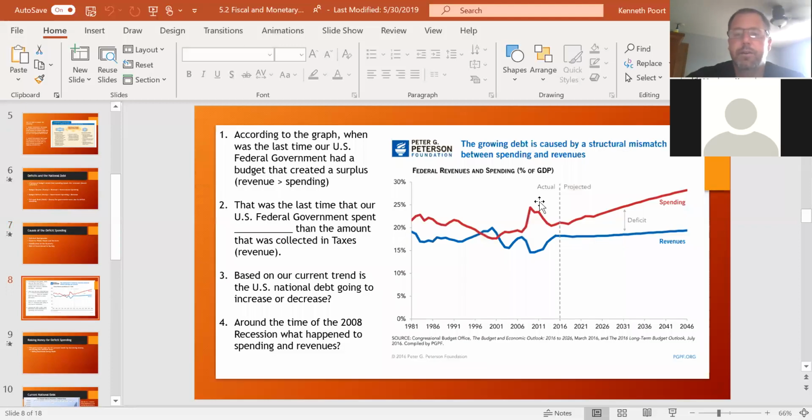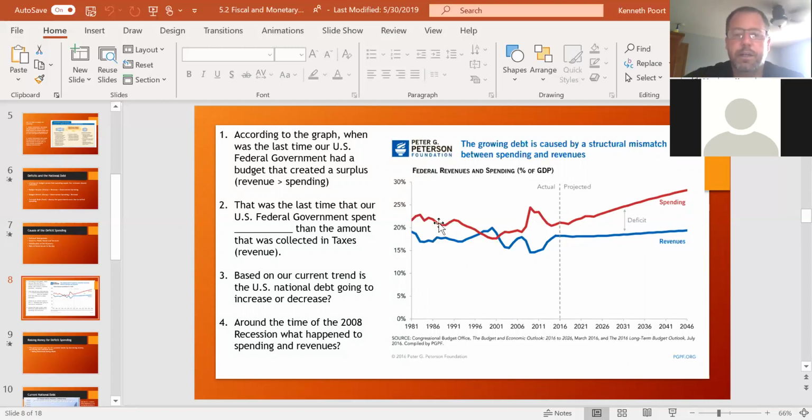So this graph here, I'm not going to go through all the questions. This graph is just showing you, over the years, going back to 1981 and all the way up to 2016 when this particular graph was made, and then the direction we're heading is what it's forecasting. Even looking at where 2020 would be, we would definitely be on that forecasted trend. The red line represents spending, how much money our government is spending, and the blue line represents revenue, so how much money is coming in.